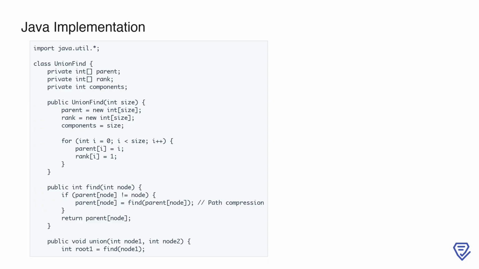Then, we implement the find method, which determines the root of a node. To optimize future queries, we use path compression here, so that nodes point directly to their root. This reduces the time complexity of subsequent operations. Finally, we begin the union method, which will connect two nodes by linking their roots together.